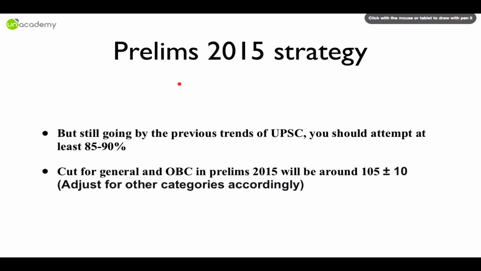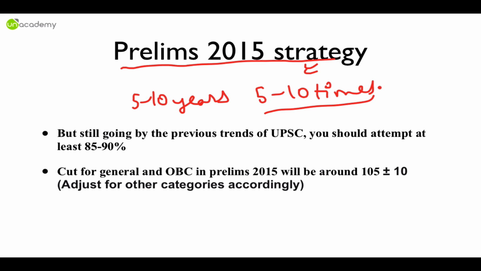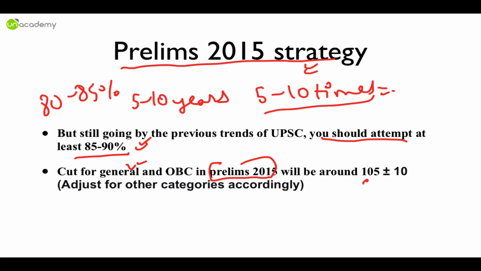Now moving forward, I'll tell you some prelims 2015 strategy. Going by the last 5 to 10 years question papers, which I have analyzed and solved at least 5 to 10 times each, I have a lot of free time. You should attempt at least 85 to 90% of questions. If there was CSAT also, I would have advised 80 to 85% questions, but now you have to attempt 85% at least. And the cutoff for these two categories in prelims 2015 will be around 105 plus minus 10. Okay, this is my presumption.